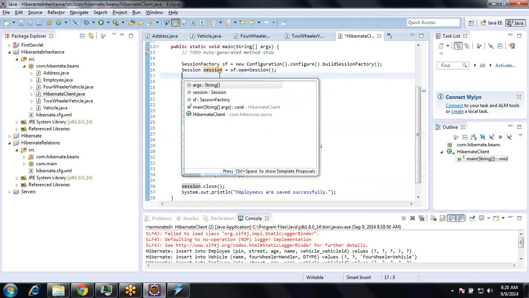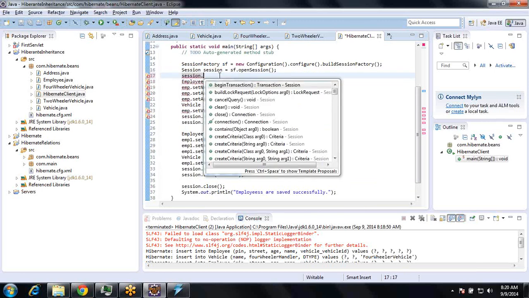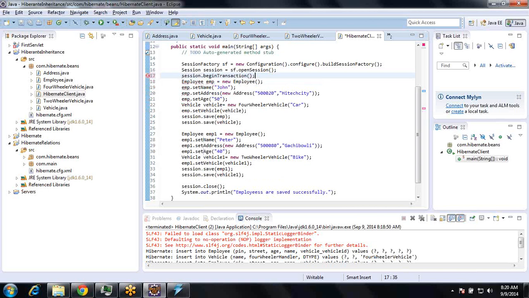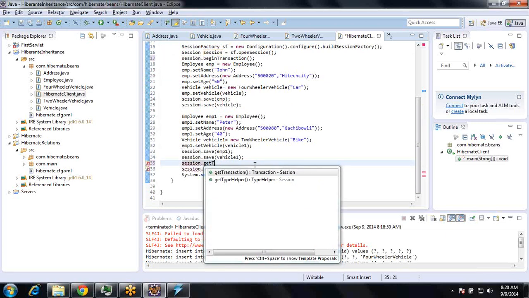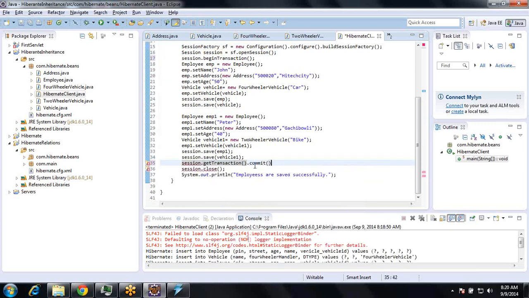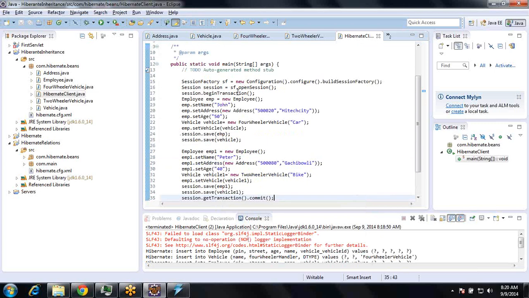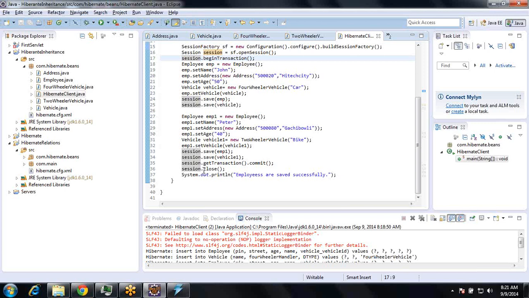Control C, Control V, dot begin transaction. Similarly, we have to get the same transaction, dot get transaction, and then we have to commit. Whatever transaction I have begun, I can use the transaction object tx and say tx dot commit, but unnecessarily the variable is not required. That's why I'm not using that.